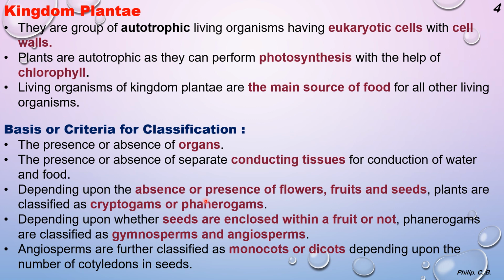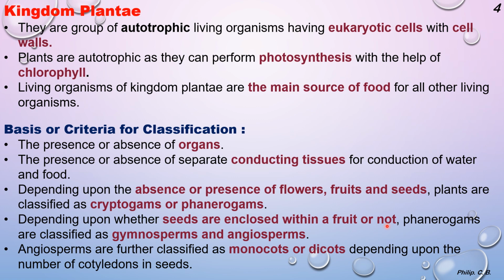Further, depending upon the absence or presence of flowers, fruit and seeds, plants are classified as cryptogams or phanerogams. So again, the presence of flowers or absence of fruits or seeds. Now again, coming to the first point, as I mentioned, presence or absence of organs. So again here, whether it's fruit, flower, seed, all these are the basis for classification of cryptogam or phanerogam, depending upon whether seeds are enclosed within a fruit or not.